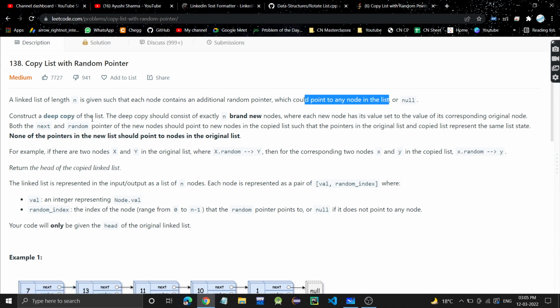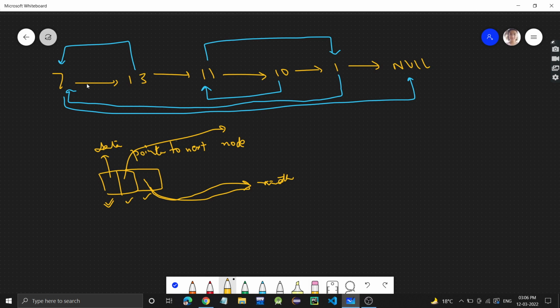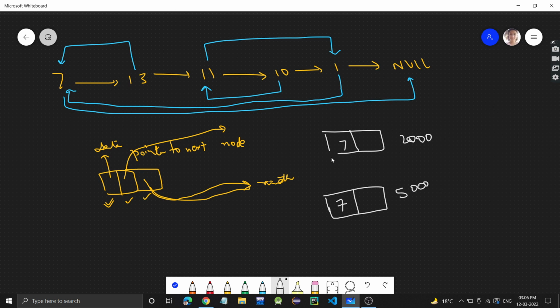What does deep copy mean? For example, if this linked list is given, deep copy means that we have to create an exact copy of this node. So this 7 node, let's say in memory it is at address 2000. We have to create a copy of this node, meaning we'll create a new node with the same value as that node. This is a copy and it is at a separate address, let's say 5000. So this is a deep copy.